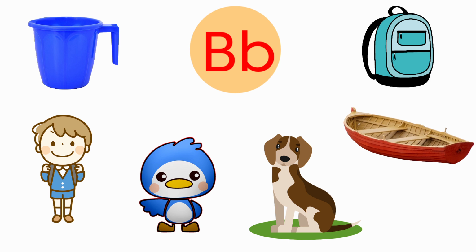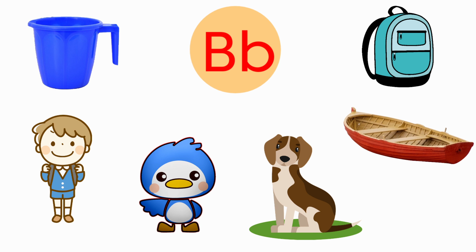The beginning sound for jug is J. The sound of the letter B is B. Both are different sounds. So we should not draw a line to jug.